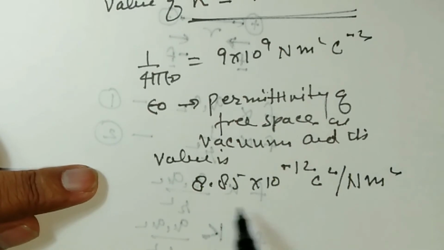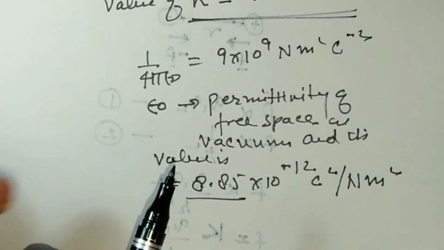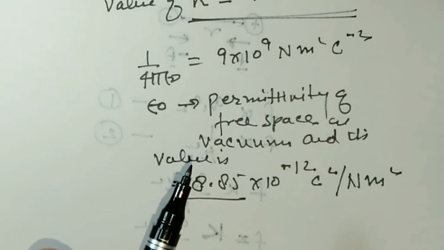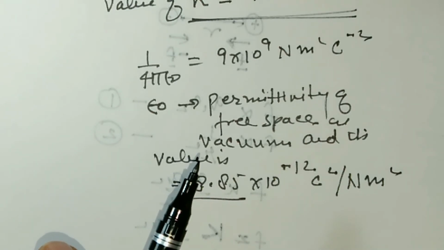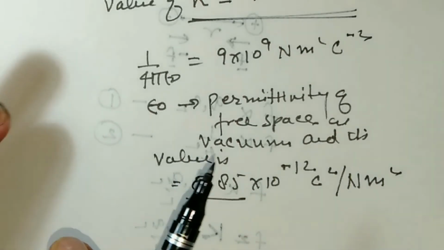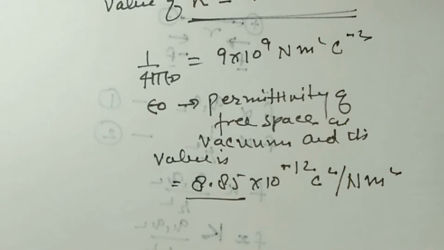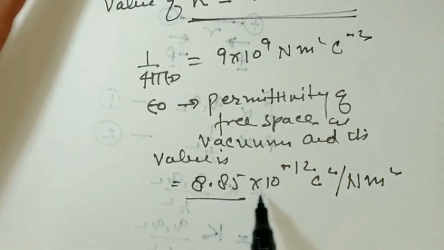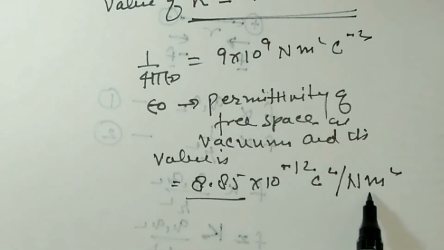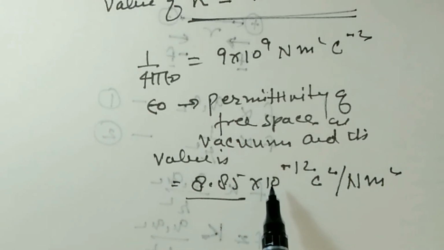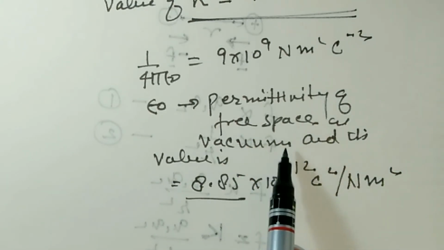This is the value of epsilon naught. It is called permittivity of free space.